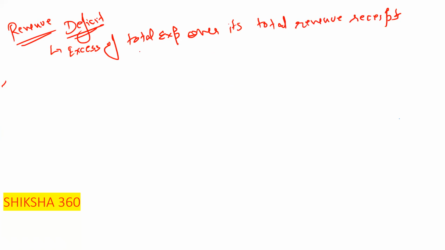When there is more expenditure than the revenue, that is known as the revenue deficit. In simple language, we can say it is total revenue expenditure minus total revenue receipt.